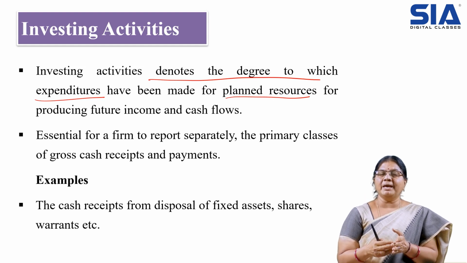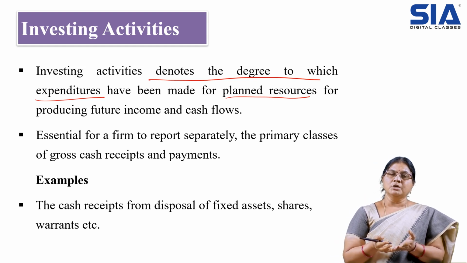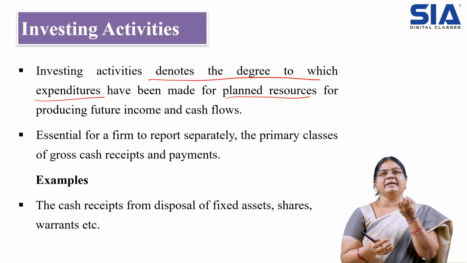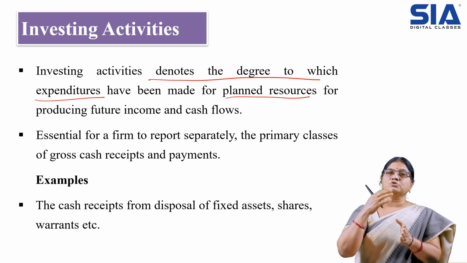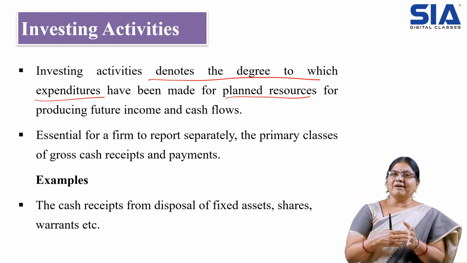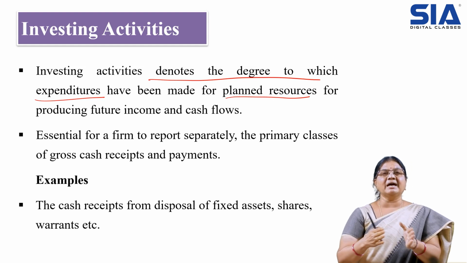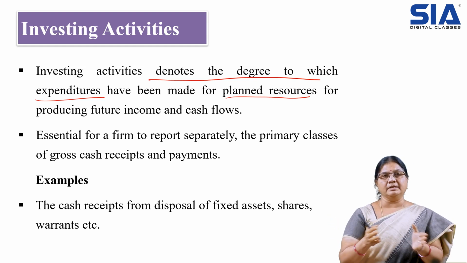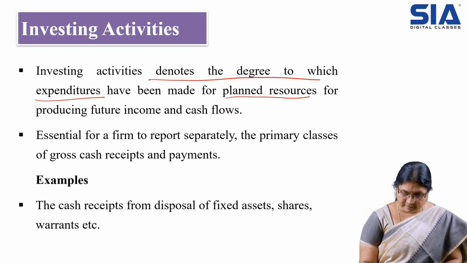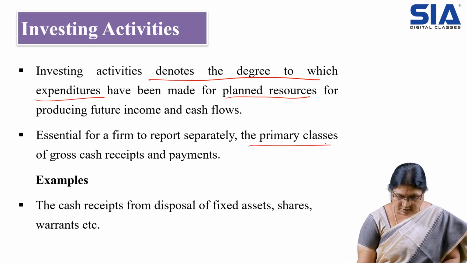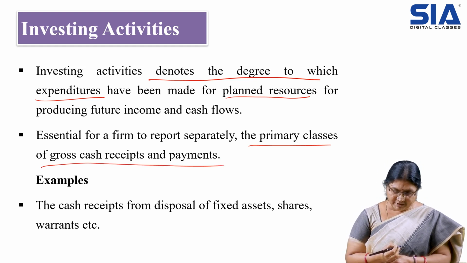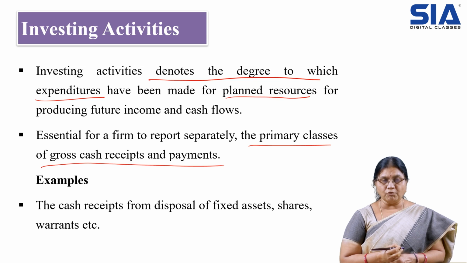For example, we may have idle funds with us. So we have to plan those idle funds to fetch at least some minimum returns. You have to invest those idle funds in such a way that you will be getting earnings. And we also have to plan for stable and continuous returns, continuous earnings. That all comes under investing activities. So these are the primary classes of gross cash receipts and payments. Examples you can see: disposal of fixed assets, shares, warrants, etc.